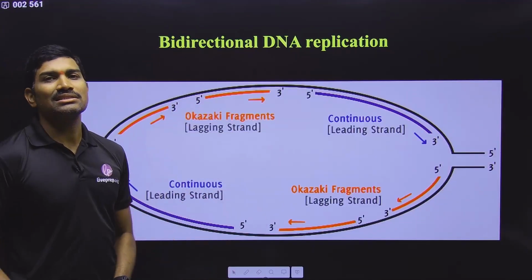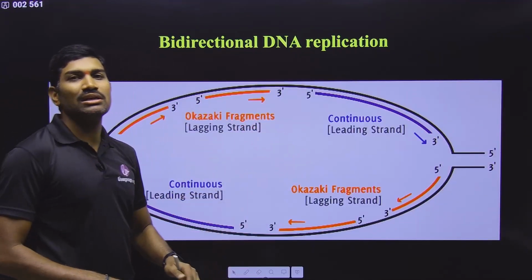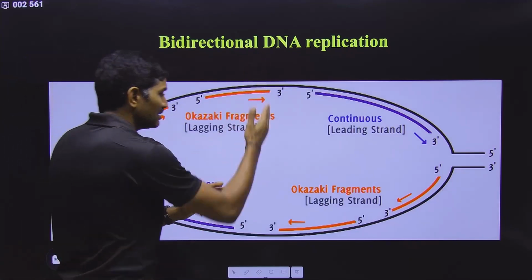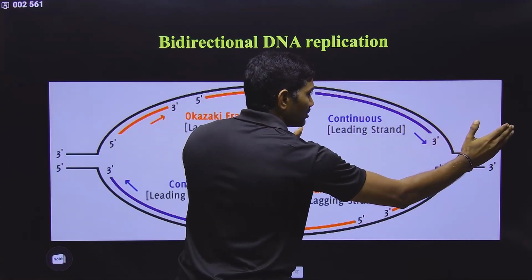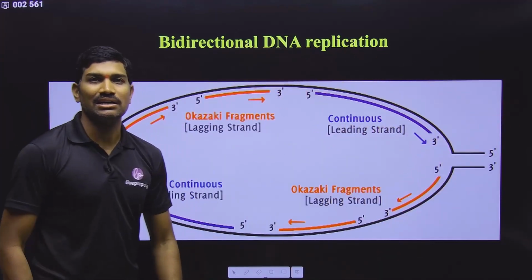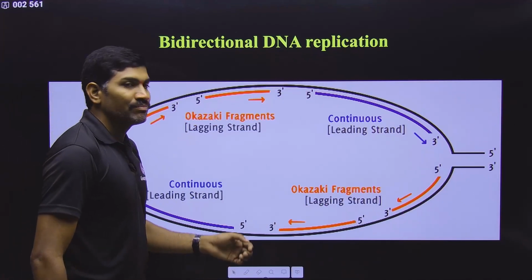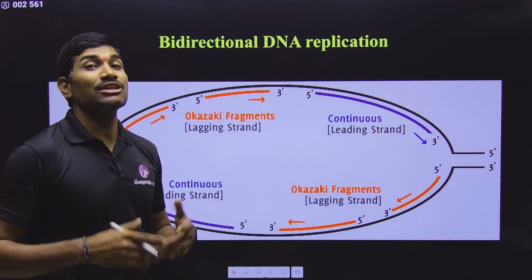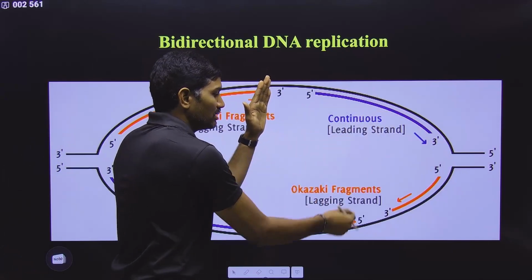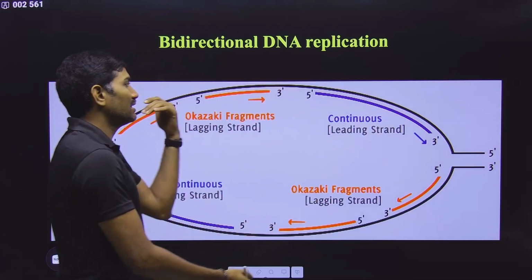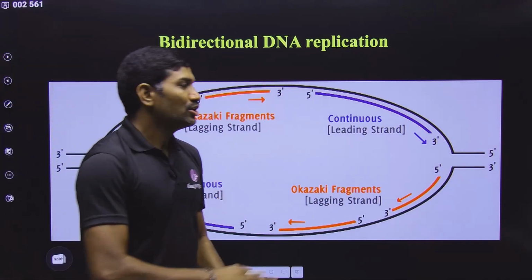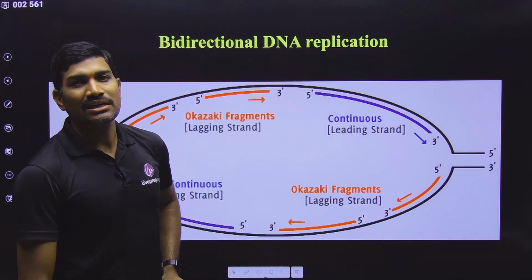Clear? And bidirectional DNA replication. DNA replication in E. coli is happening bidirectionally. Even in humans it is bidirectional. That means this is the replication fork. So this side also DNA replication is occurring, and this side also DNA replication is occurring. That means on both sides DNA replication is occurring. But the point you need to notice is that the 5 prime to 3 prime direction has to be maintained. See here, if on this side the upper side is continuous and the bottom side discontinuous, on the other side it will be reverse. Here the bottom side is continuous and the upper side discontinuous. So in this way, DNA replication is occurring bidirectionally.